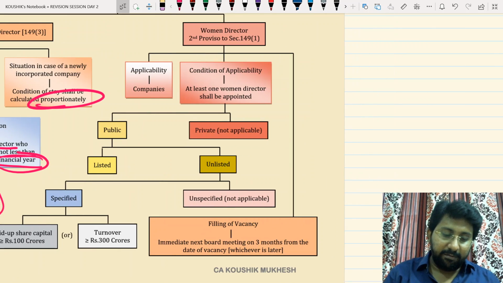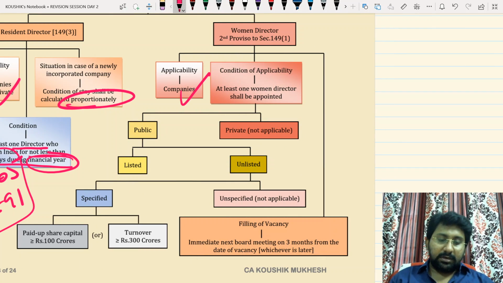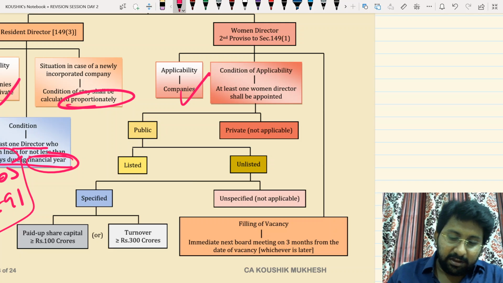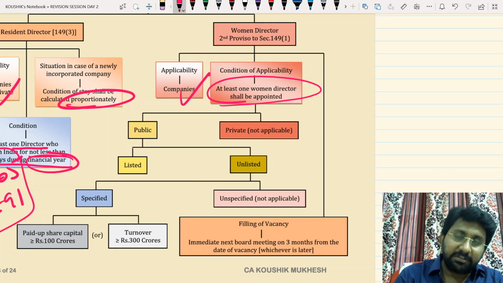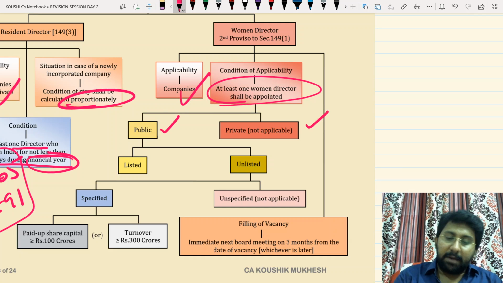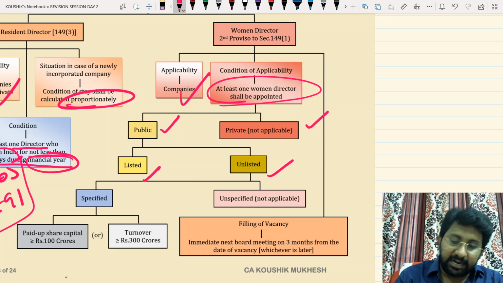Next issue, women director. Women director is applicable to which companies we need to check now. Conditional applicability. At least one women director shall be appointed. By which company? Companies will be divided into two parts: public, private. Private not applicable. Public is again divided into two categories: listed, unlisted.